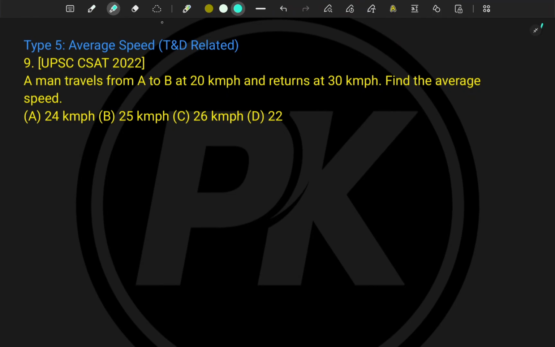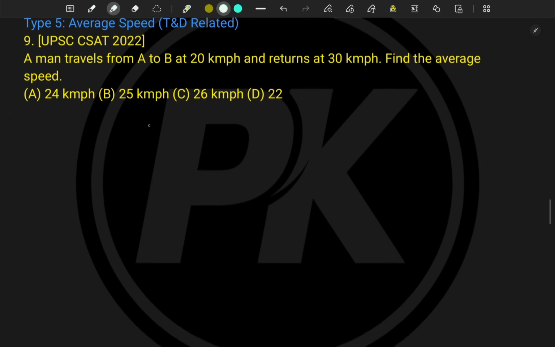Now let's move to type number 5. Here this problem is time and distance related. So yes, you have to go through all the videos to understand each and every type, and this type we might not have covered there in time and distance. So let's try to solve this problem. This problem is from UPSC CSAT 2022. A man travels from A to B at 20 kilometers per hour, and returns from B to A at 30 kilometers per hour.